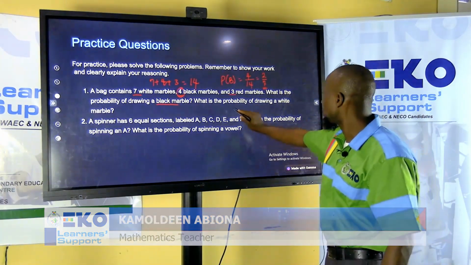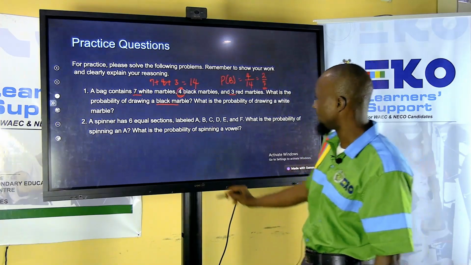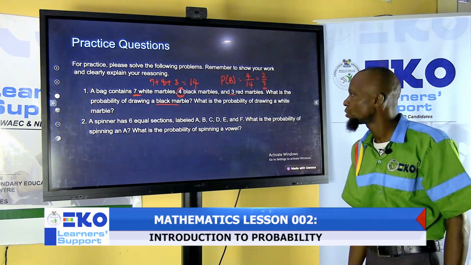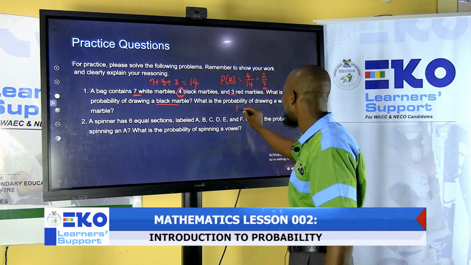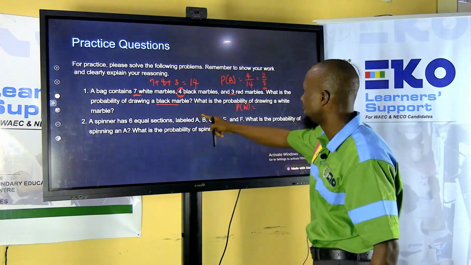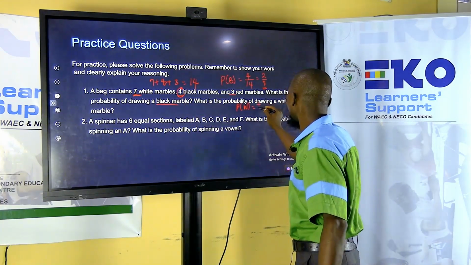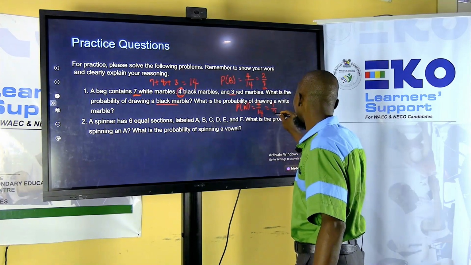All right. What is the probability of drawing a white marble? Do we have white there? Yes, this is white marble. How many white do we have? The probability of white will be equal to the number of white, and that is 7 out of 14, which is 1 over 2.